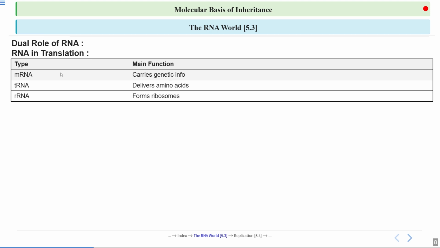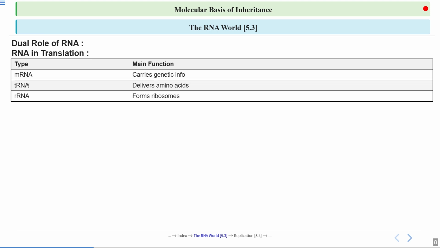First is the mRNA, that is the messenger RNA. What is a messenger RNA? It is a single-stranded molecule and it carries what? It carries genetic information from DNA to ribosome. Ribosome is the place where protein synthesis is happening.